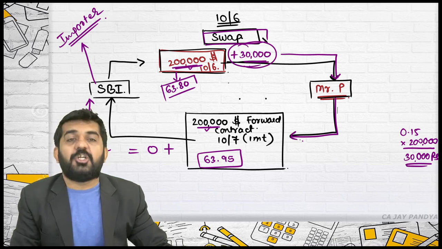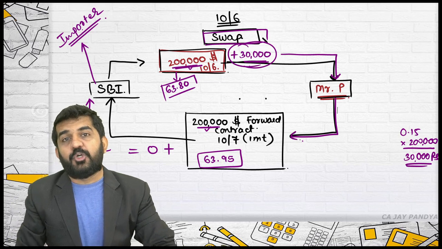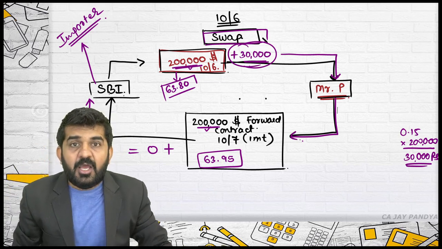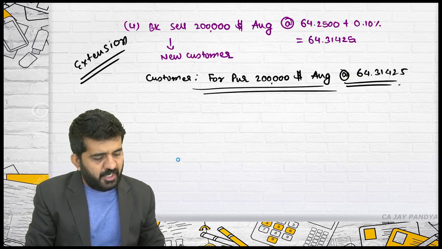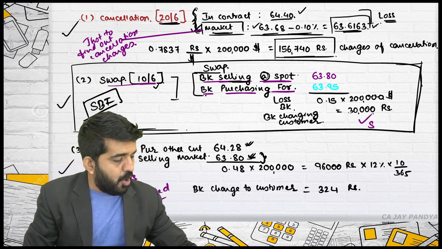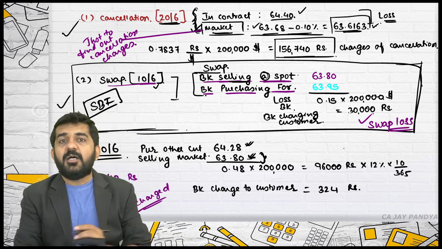But this additional 30,000 rupees is lost to the bank, which the bank will tell the importer: because you didn't turn up on 10th of June, I entered into the swap contract whereby I am paying 30,000 rupees more, and so the bank will be charging 30,000 rupees as a swap loss from the customer.